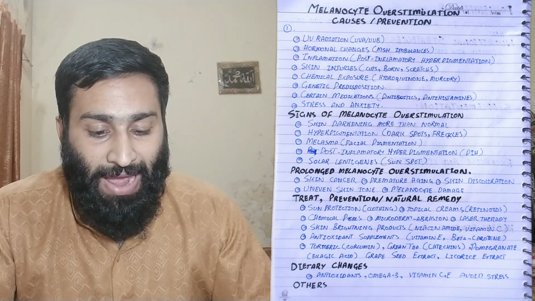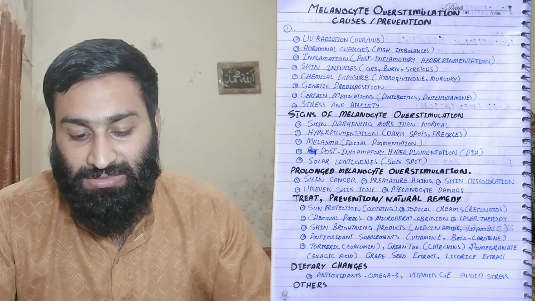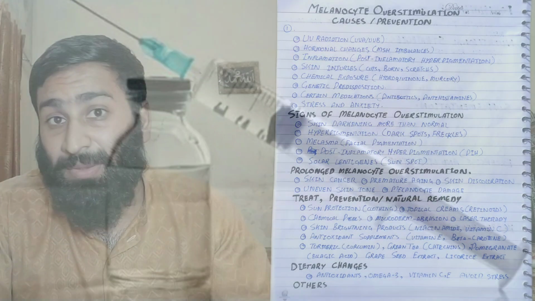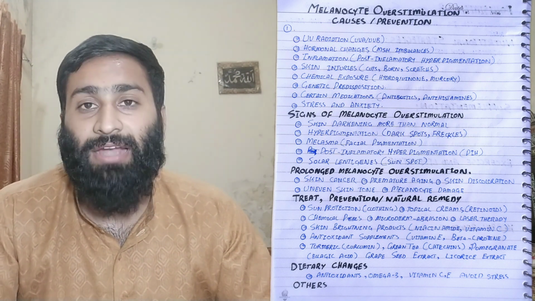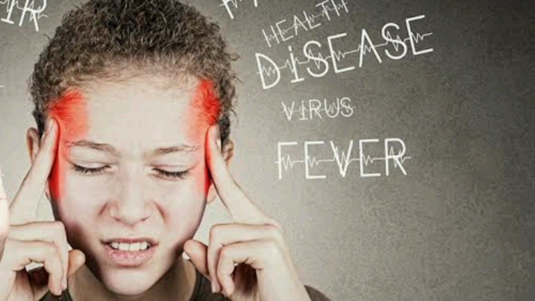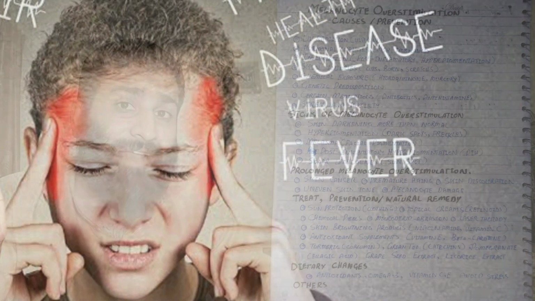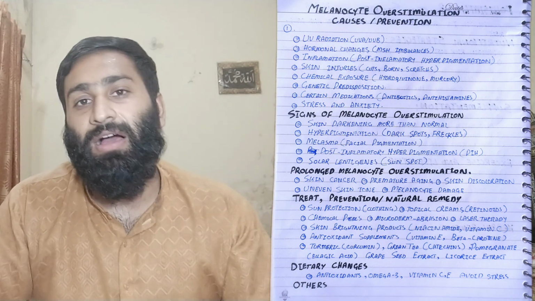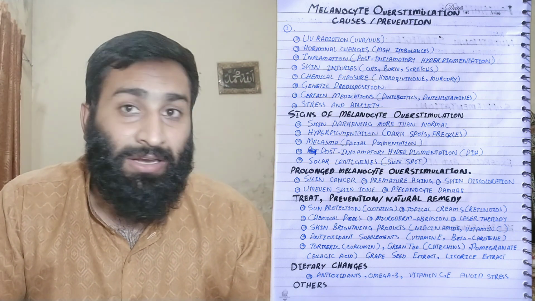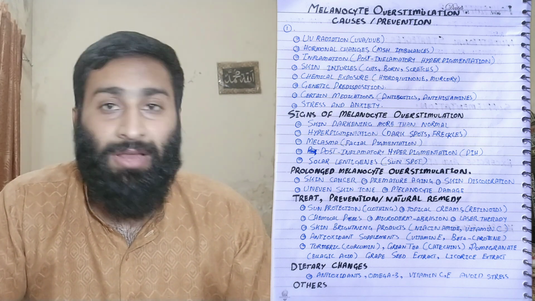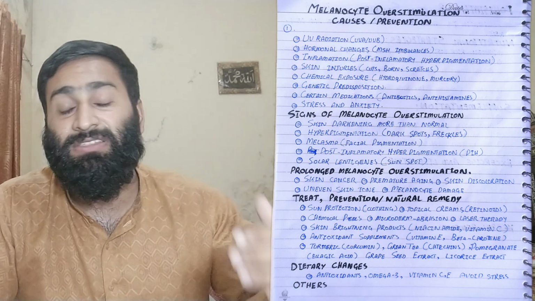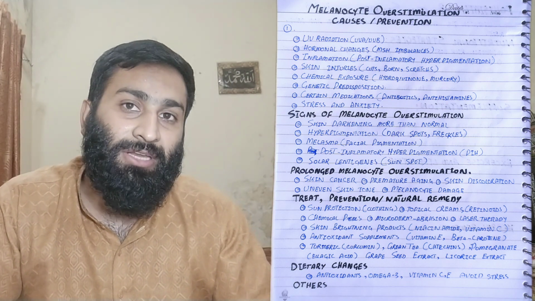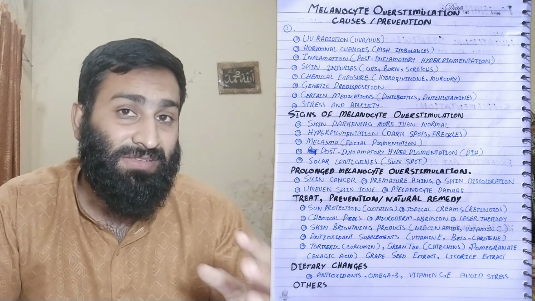Certain medications like antibiotics and antihistamines also cause melanocyte overstimulation and hyperpigmentation. Stress and anxiety also cause an imbalance of the melanocyte stimulating hormone, and they also lead to insulin resistance. Insulin resistance is also due to stress and anxiety, and a lot more problems, like increased inflammation. Stress will lead to oxidative stress and damage the melanocyte, leading to depigmentation or hyperpigmentation. That is the cause.